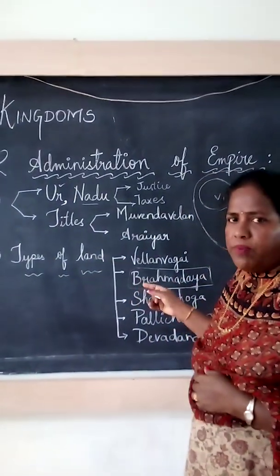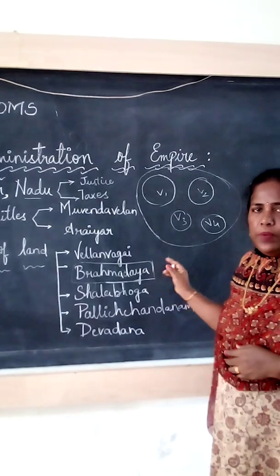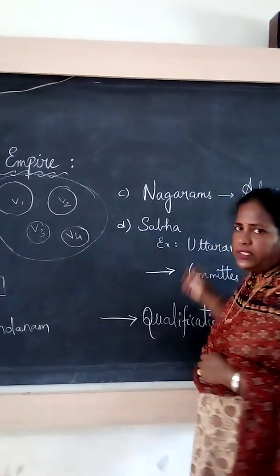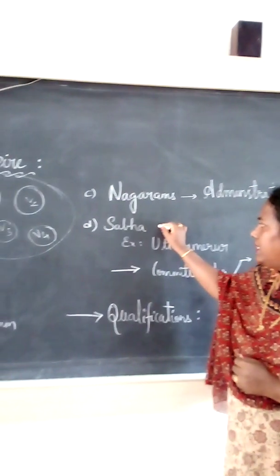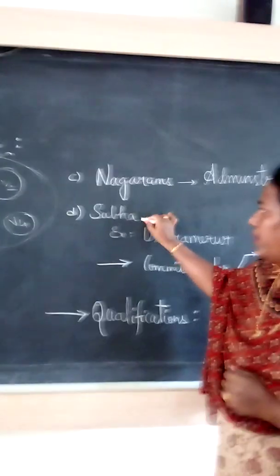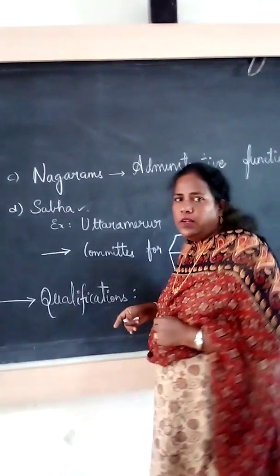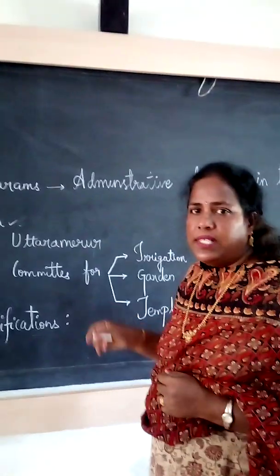Next, types of land donation, donated to different people. Next, the Nagarams, the association of the traders. Next, the Sabha, our assembly, which is very important. Then the qualifications required for a member to contest in the elections, we studied also.